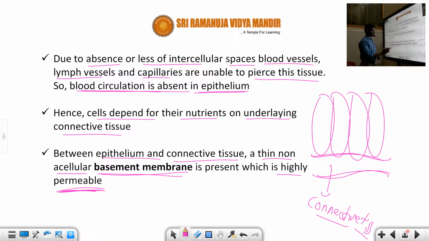Permeable. Okay, so hopefully you know about this from botany. You are going to learn about impermeable, permeable, semipermeable, and selectively permeable. These are very important terminologies. Hopefully ma'am will explain all these things.